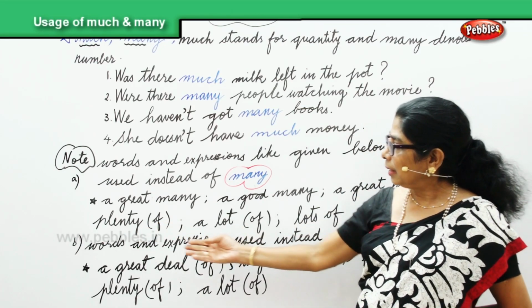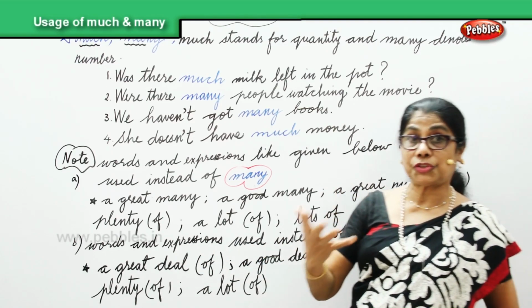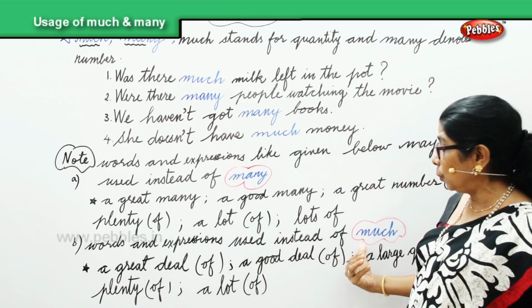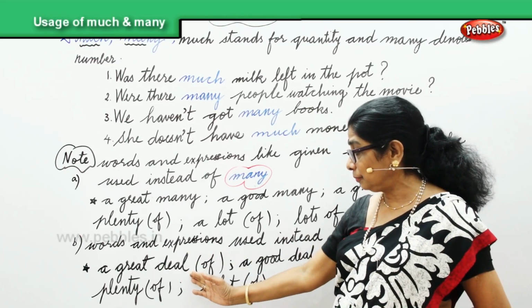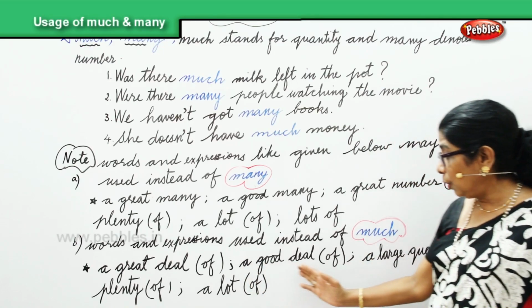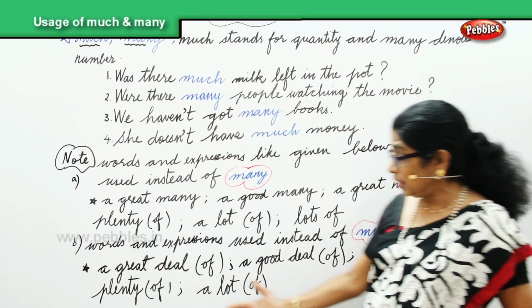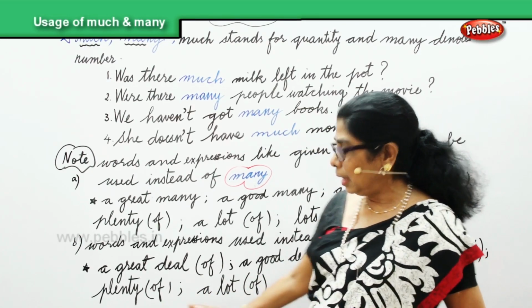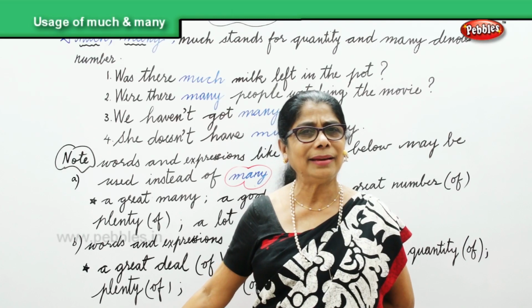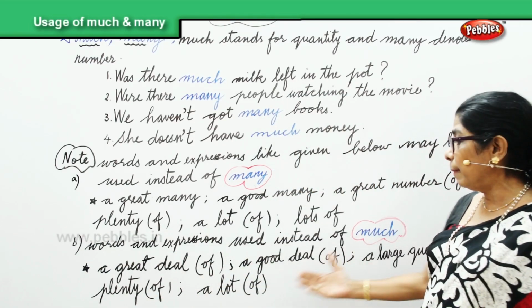Now, words and expressions used instead of much: a great deal of work was done, a good deal of, a large quantity of, plenty of, lots of, a lot of. There's plenty of water to drink. There's plenty of water in the river, instead of saying there is much water.